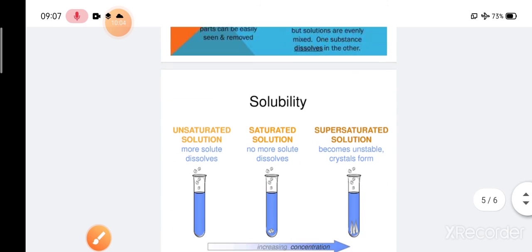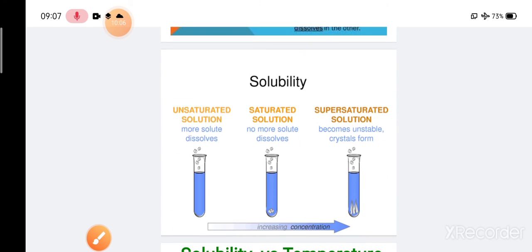Okay. So next thing is the types of solubility. We have mainly three types of solubility. That is unsaturated solution, saturated solution, and supersaturated solution. Unsaturated solution means more solute can also be dissolved. Saturated solution means no more solute can get dissolved. It is the highest level of solubility. And then supersaturated means we have already exceeded the saturation level of the solute.